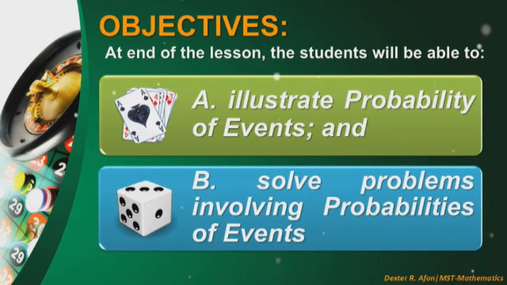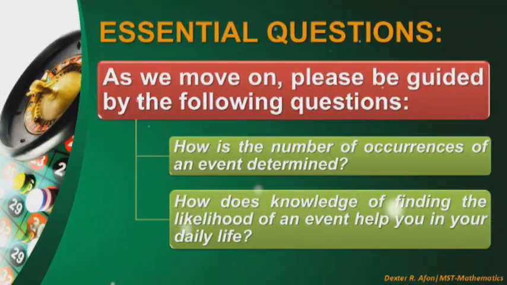But before that, let us be reminded first of our objectives for today. Let us read. At the end of the lesson, the students should be able to, first, illustrate the probability of events, and second, solve problems involving probabilities of events. As we move on, let us be guided by the following questions. First, how is the number of occurrences of an event determined? Second, how does knowledge of finding the likelihood of an event help you in your daily life? So, together we will be answering these questions as we discuss the probability of events.